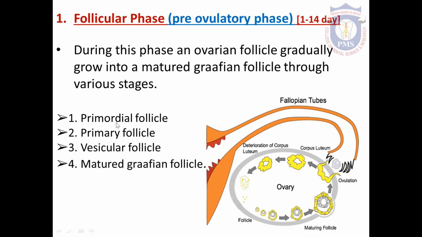In the intrauterine life, at the 7th or 8th month, there are 6 to 7 million primordial follicles seen in the ovary. And at the time of birth, this is reduced to 1 million. And we all know ovulation begins at the time of puberty, that occurs at the age of 13 to 14. So at that time, the number of primordial follicles in the ovary is only 4 lakh.